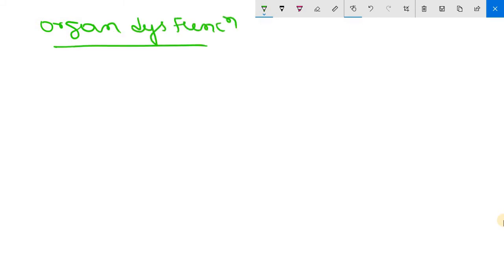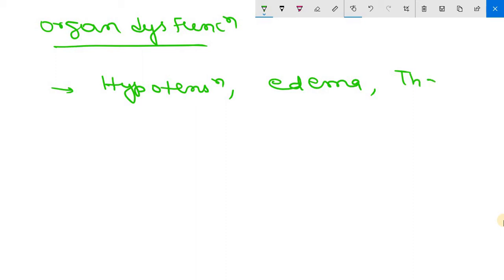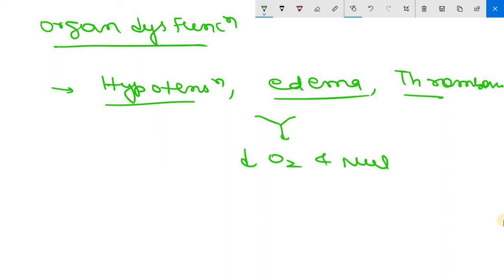Now, coming to the last important point, that is organ dysfunction. How is organ dysfunction associated with septic shock? Systemic hypotension we have discussed: because of the vasodilation, there will be systemic hypotension, interstitial edema, and small vessel thrombosis. All these three, the hypotension, edema and thrombosis, decrease oxygen and nutrient delivery to the tissues, which fail to properly utilize the nutrients that are delivered due to cellular hypoxia.